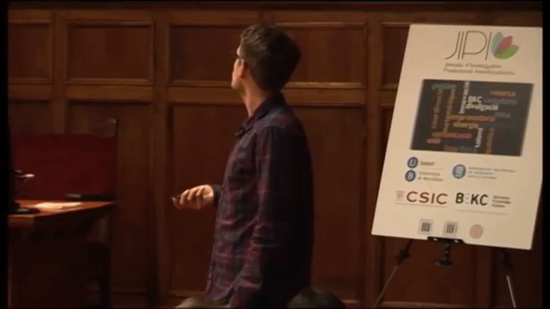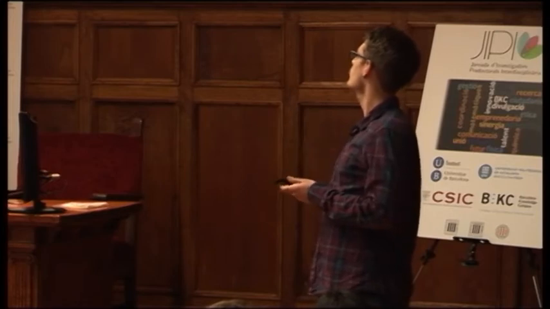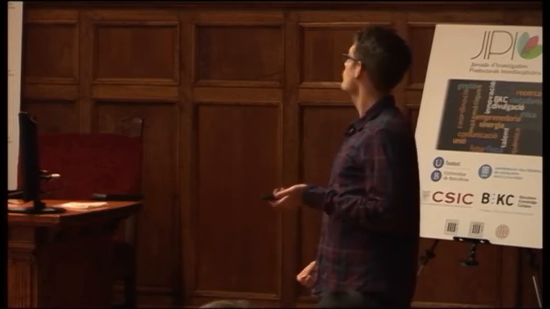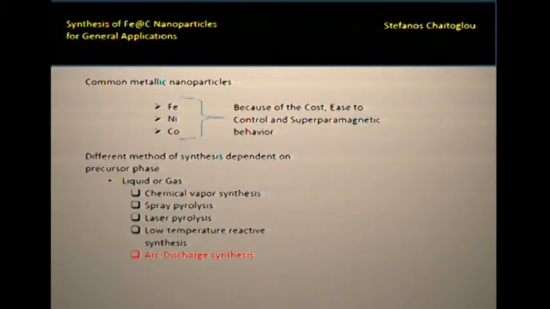So the interesting thing is we have to know what materials to use. The most common materials that we use are ferrocene, nickel, and copper. Why? Because usually they are the cheapest materials to use, and they appear to have very good superparamagnetic behavior, which is very important in order to have better control of them inside the human body. There are different methods that we can use, and it depends on the precursor.